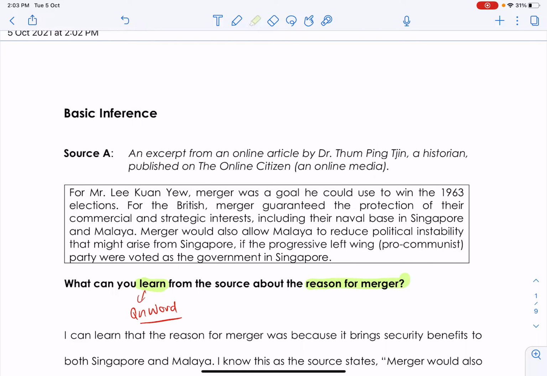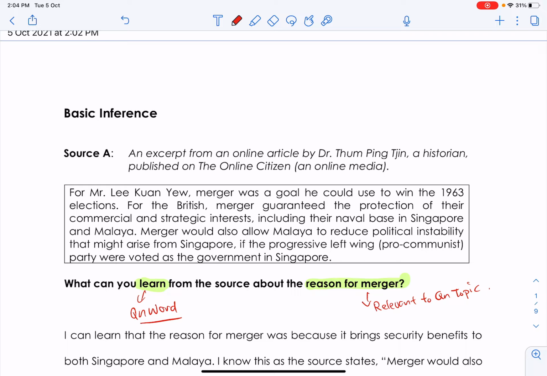This question topic is reason for merger. So make sure your inference has to be relevant to this question topic, okay? So highlight these two things to make sure you don't go off point. Next, just read the source very quickly.